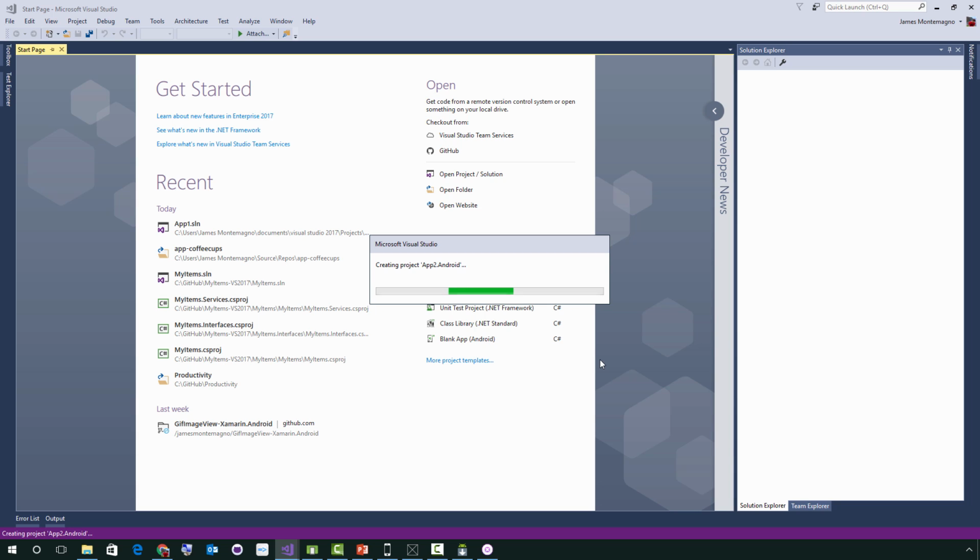Now, we'll see something a little bit different because this is not a Xamarin Forms application. This is going to be a Xamarin native application. So we don't have the user interface inside of XAML. It'll all be in iOS storyboards or Android XML files for those specific applications. So we'll go ahead and walk around what this experience will look like to start building out applications. So give it a few seconds here.